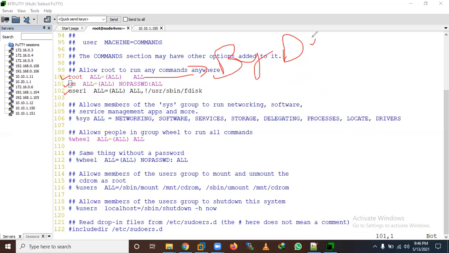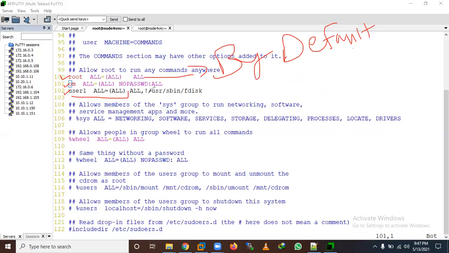By default these entries are there. Here I have added one more user, and this is the syntax.